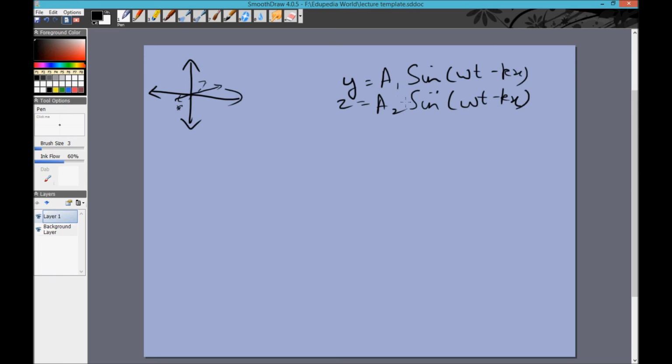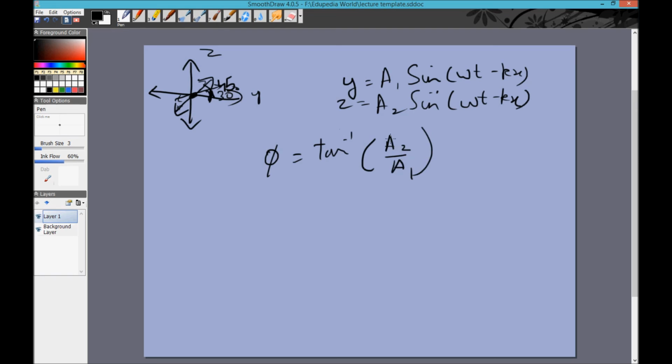Now these a1 and a2 are technically not numbers, they are themselves vectors which have particular values in angle and magnitude. So the way we can choose to see it is, first of all, going inside is the x direction. So let's say this is the y direction and this is the z direction. If a2 is 0, then it is horizontally polarized. If a1 is 0, then it is vertically polarized. If a1 and a2 are equal, then it is polarized at an angle of 45 degrees. If a1 is root 3 times a2, then it is polarized at an angle of 30 degrees. So the angle of polarization phi is tan inverse of a2 by a1, right, angle with the y-axis.